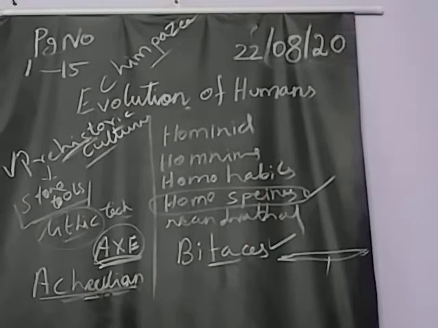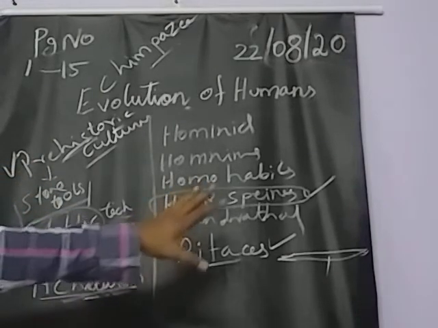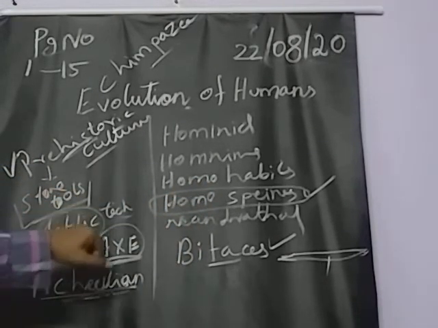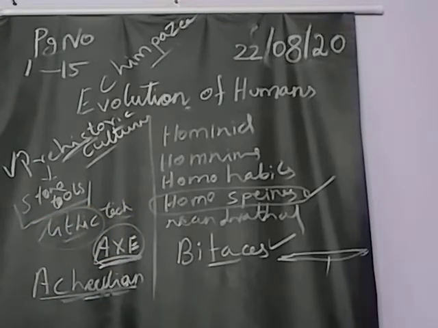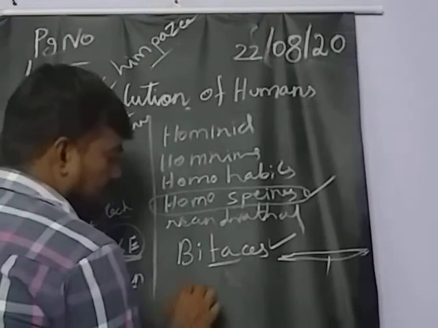Okay. So, about the prehistoric culture: all of this, for example stone tools, lithic technology, axe, Acheulean, bifaces, are used in the Lower Paleolithic culture.